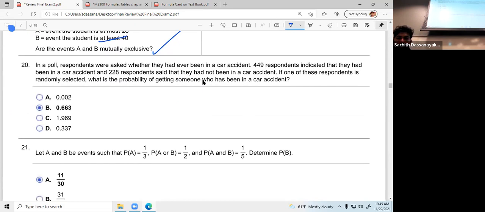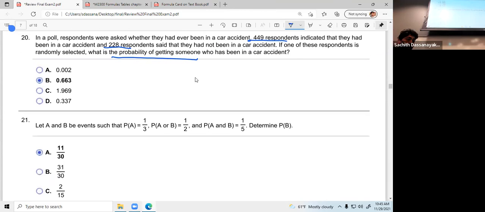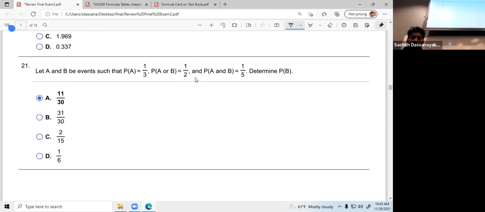In this poll, this many respondents have been in a car accident. So you can find the probability of someone who has been in a car accident. That number divided by total, using the probability.